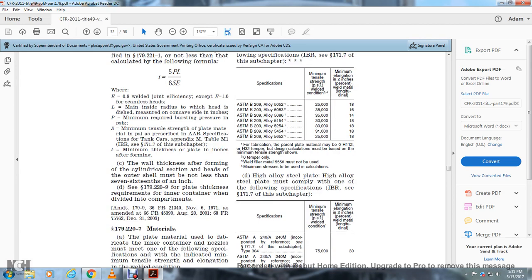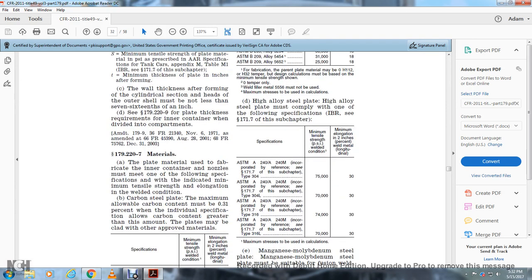The wall thickness after forming the cylindrical section head of the outer shell must not be less than 7/16 of an inch, and 179.229 for the plate thickness requirements of the inner container divided into compartments. 179.227. The plate material used to fabricate the inner container for the nozzles must meet one of the